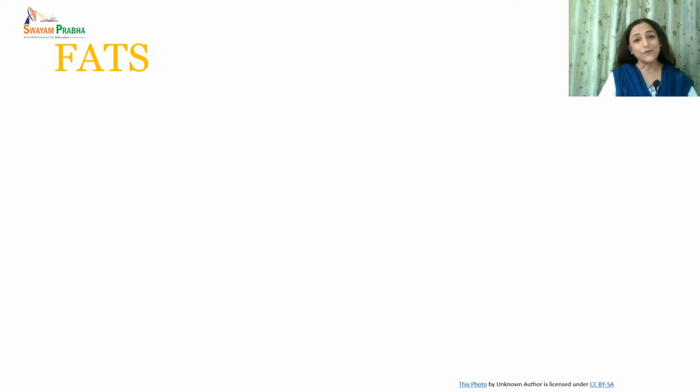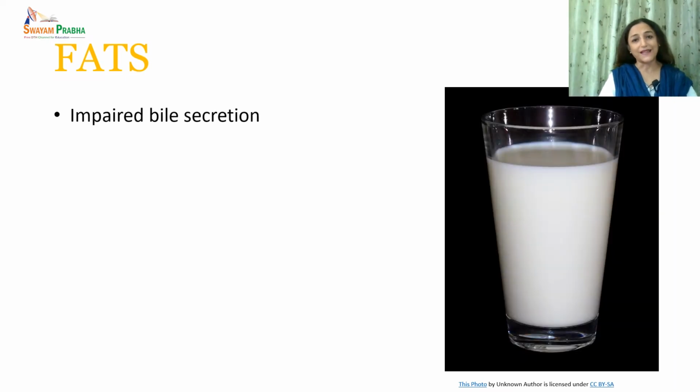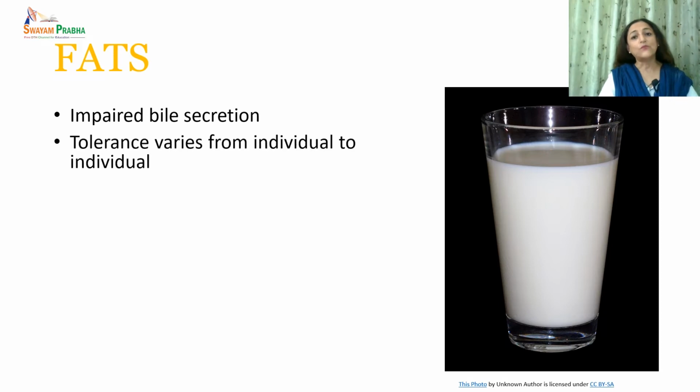So the next important macronutrient is fat. As we know, in liver disorders, the digestion and absorption of fat is affected because of impaired bile secretion, and therefore fat intake needs to be decreased moderately. The inclusion of a moderate amount of fat in the diet will not only increase the palatability of the food, but it will also decrease the bulk of the diet.